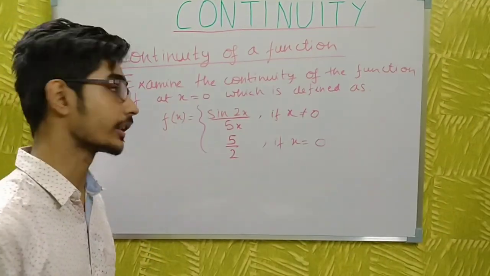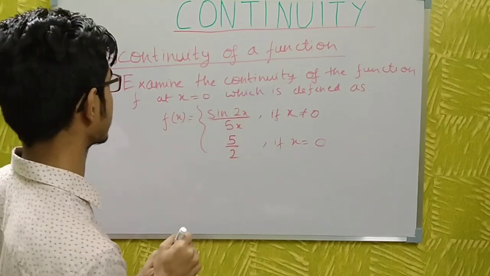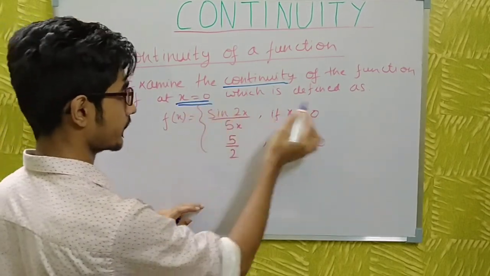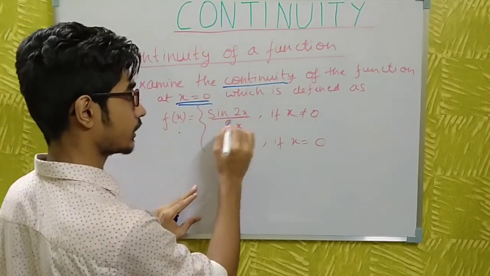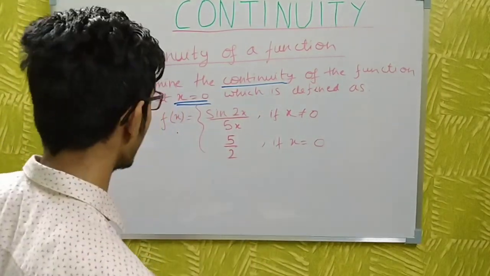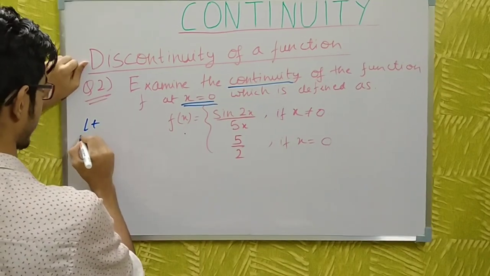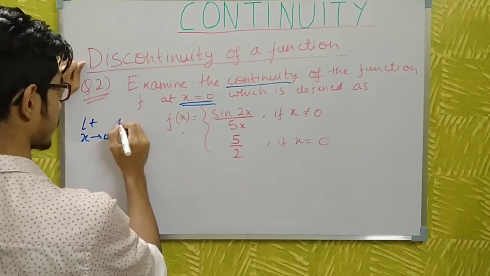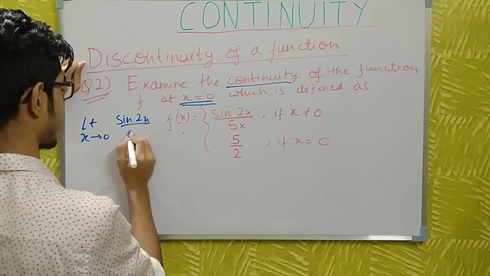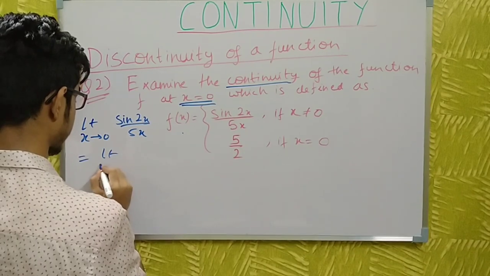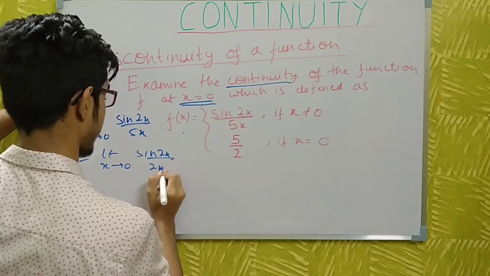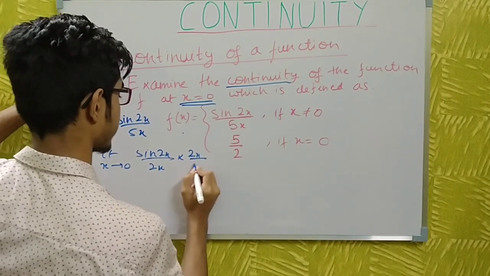This is the second question on the discontinuity. This question says to examine the continuity of the function at x = 0, which is defined as f(x) = sin 2x / 5x when x is not equal to 0 and it is 5/2 when x is equal to 0. So let me first find the limiting value of the function. Limit as x tends to 0 of sin 2x / 5x. I can multiply and divide by 2x, that is sin 2x / 2x times 2x / 5x.